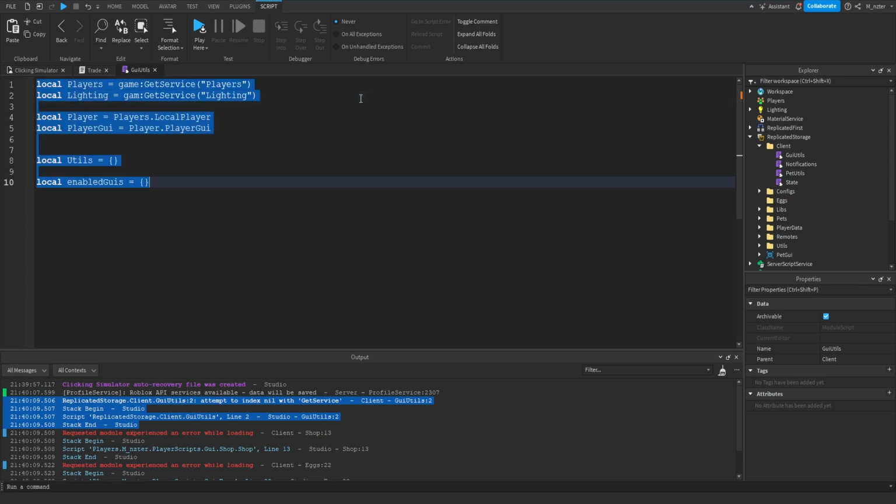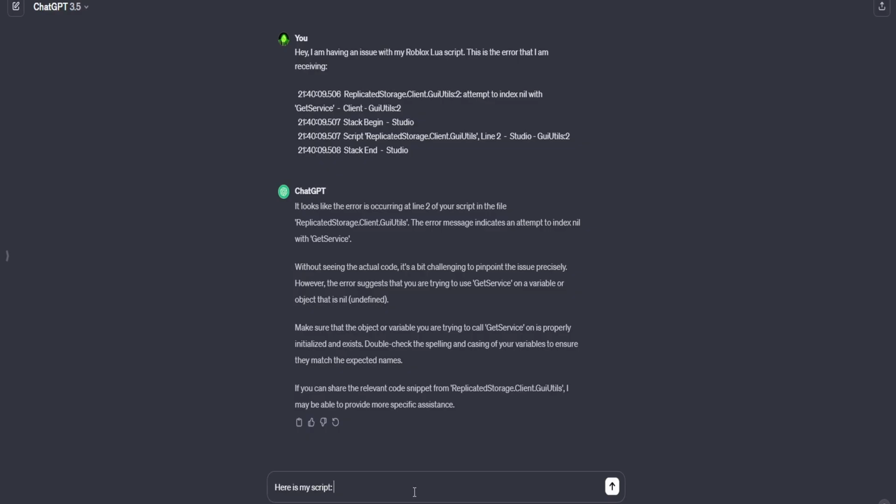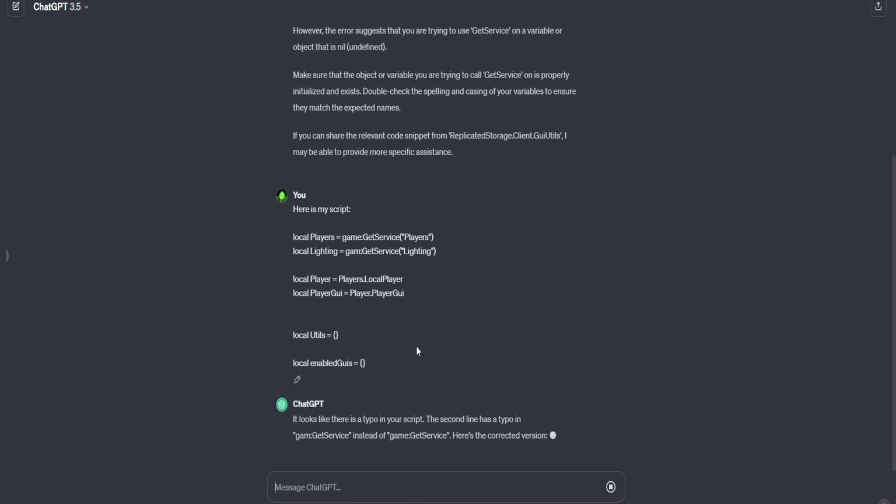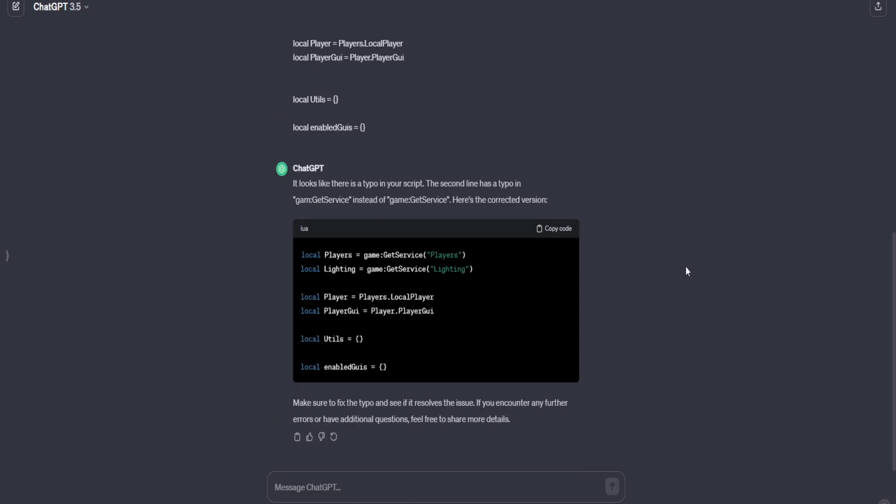So now we found the script, and then we'll go ahead and copy the contents of the script. We'll go back to ChatGPT saying, here is my script, and then we'll go ahead and paste the script in and hit enter. And then it says, it looks like there is a typo in your script. The second line has a typo in game get service instead of game get service. Here's the correct version, and then it does give us the correct version.